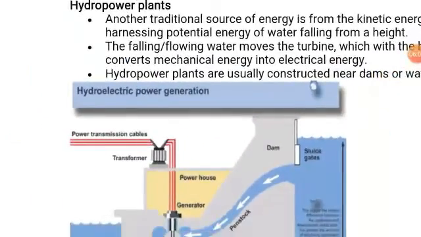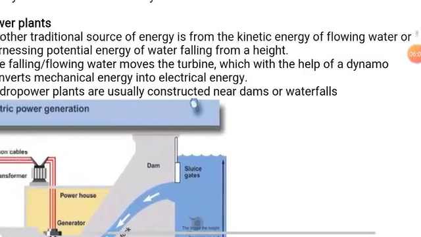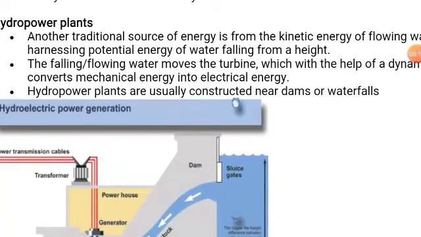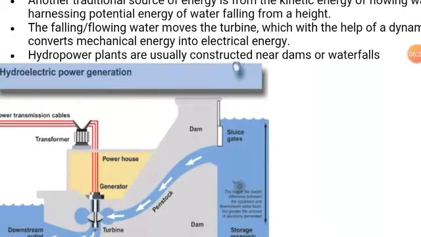Okay, now hydropower plants. Another traditional source of energy is from the kinetic energy of flowing water or harnessing potential energy of water falling from a height. Here harnessing means capturing. Here we will capture the energy from the water which is falling from a height. The flowing water moves the turbine with the help of dynamo, which converts mechanical energy into electrical energy. Mechanical energy means the flowing of water. As the water is flowing from a height, the kinetic energy or the mechanical energy is then converted into electricity.